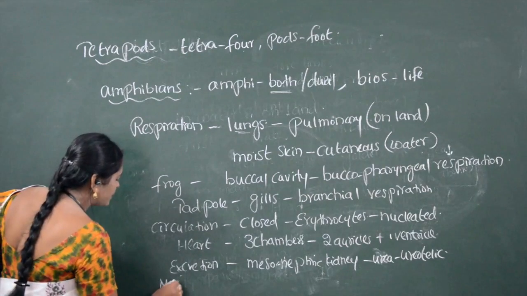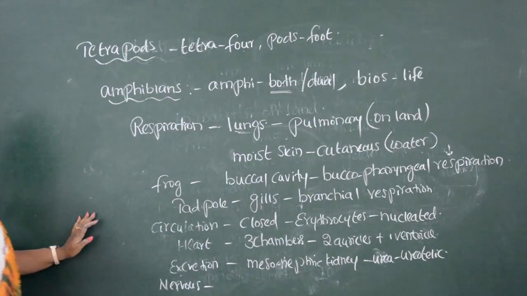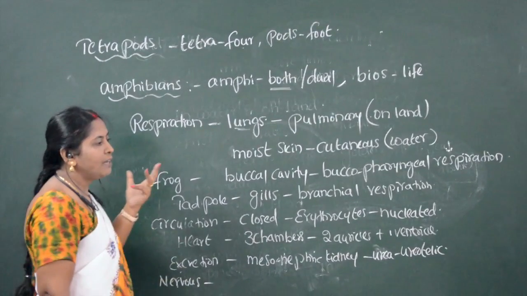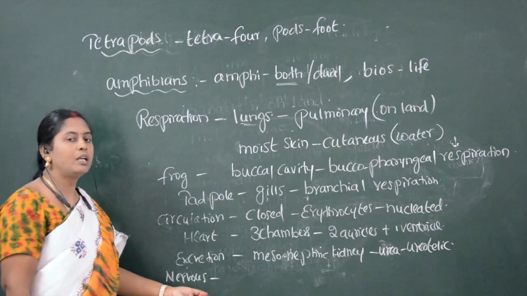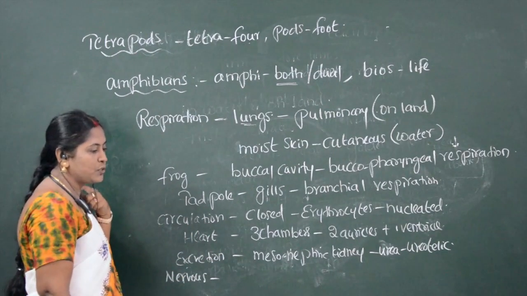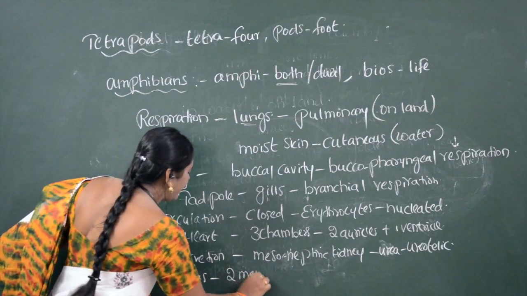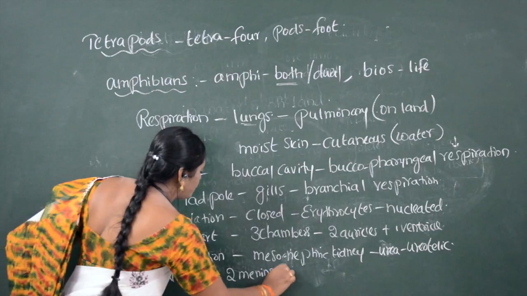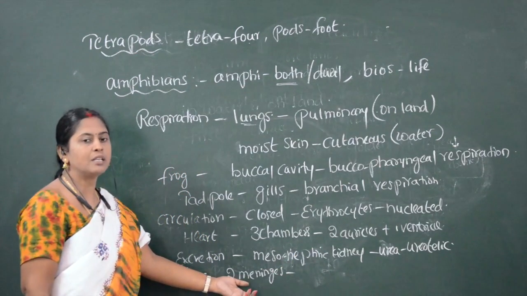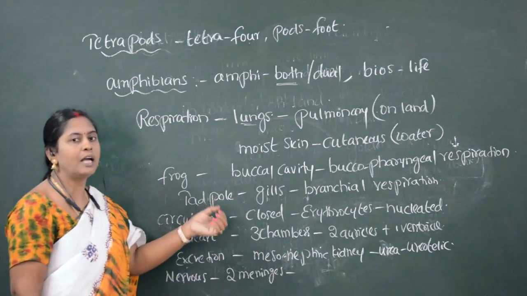The nervous system is well developed in amphibians. The cranium, or the brain, is well developed, and the brain consists of two kinds of meninges. What are the two kinds of meninges? Meninges are nothing but the layers which cover the brain.